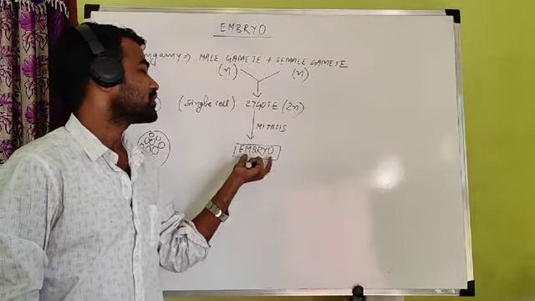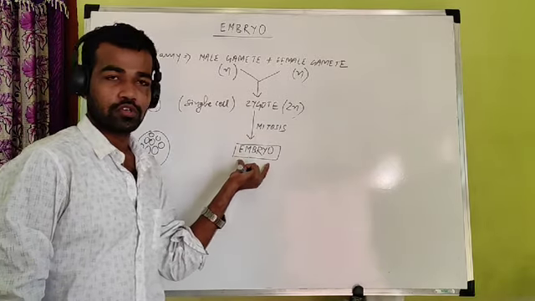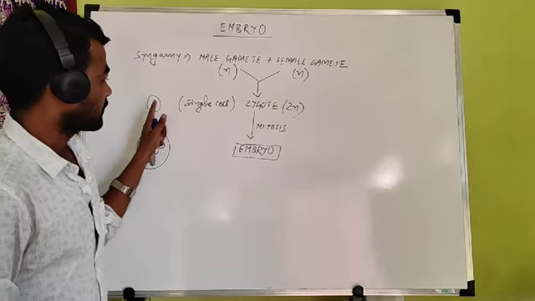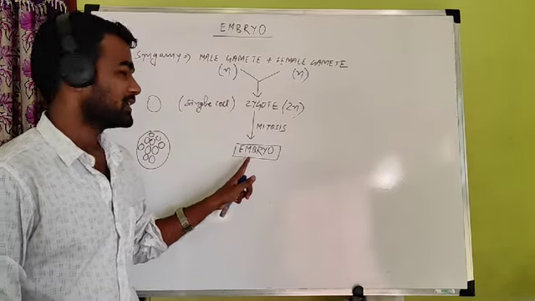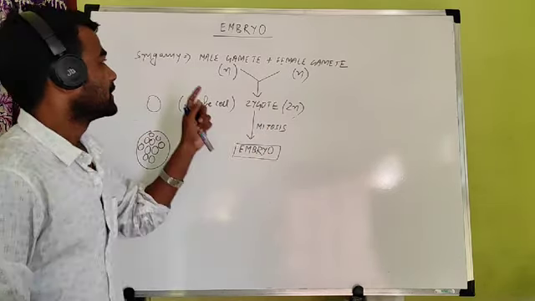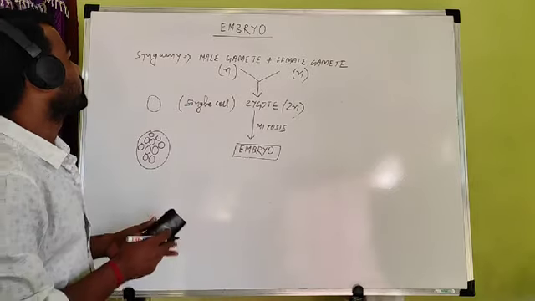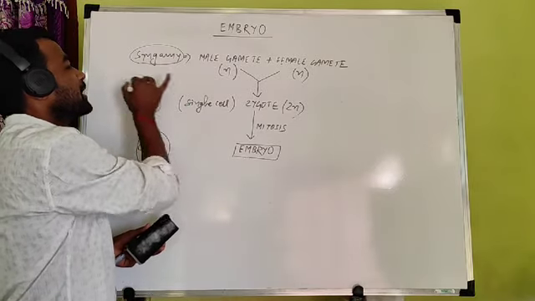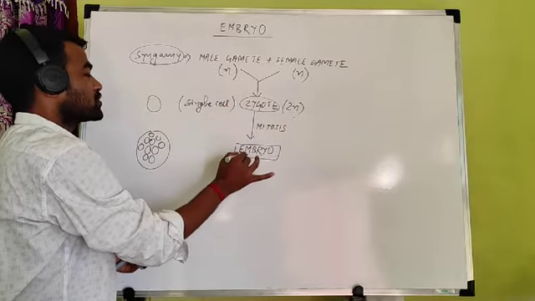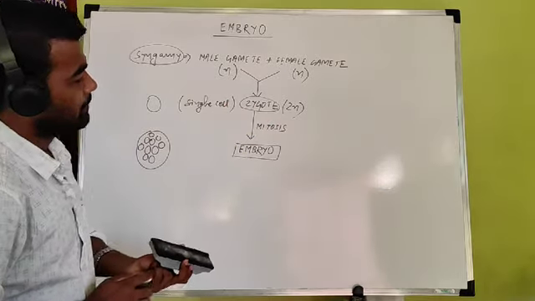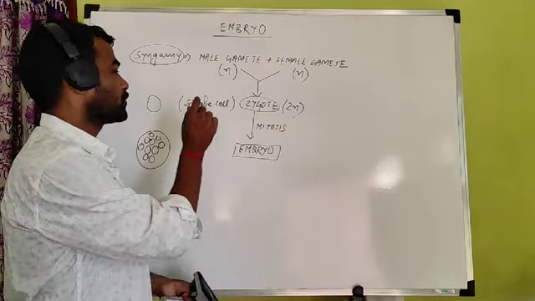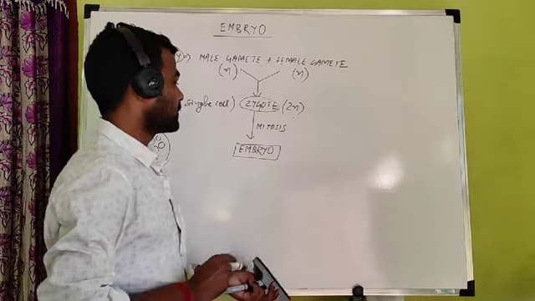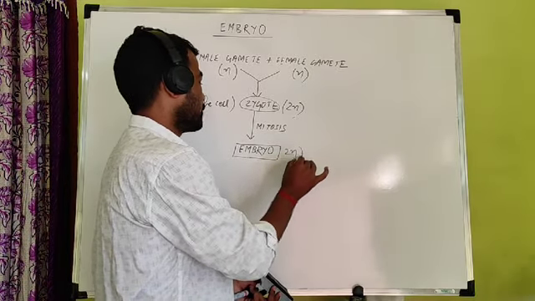So it is larger in size as compared to zygote. Zygote is unicellular, made of a single cell, but embryo is multicellular. It is larger in size. So from syngamy we have to start. Syngamy produces zygote, then zygote increases in size to produce embryo. So embryo is produced from zygote, and it is also a diploid structure. You have to remember, it is a diploid structure.